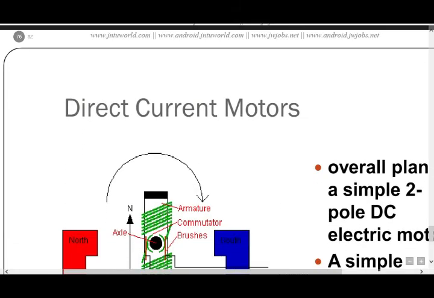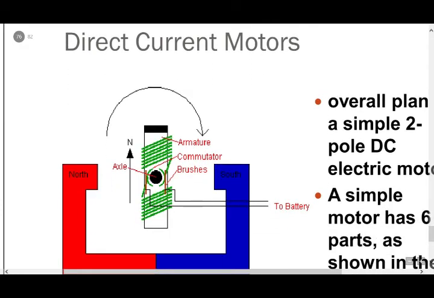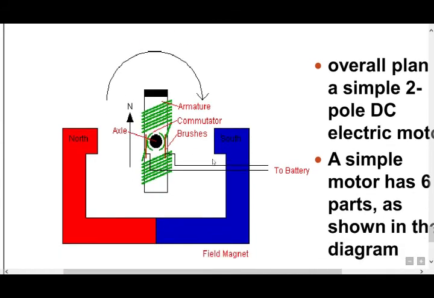Next, DC motors. DC motors means direct current motors. In this figure, you observe the north-south armature, commutator, brushes, and axial field magnet connected to a battery. Overall, it is a simple 2-pole DC electric motor. A simple motor has 6 poles as shown in the diagram.